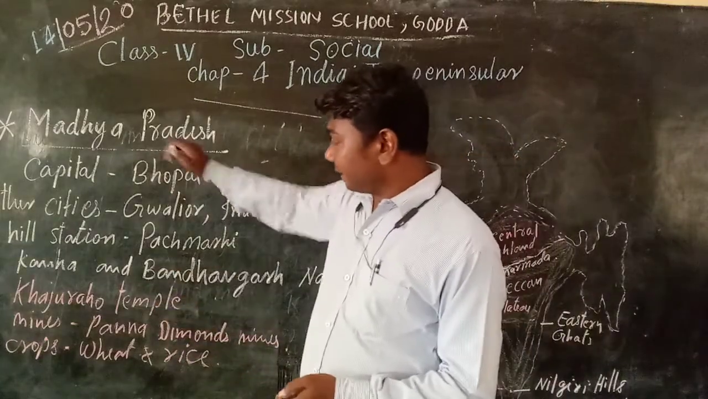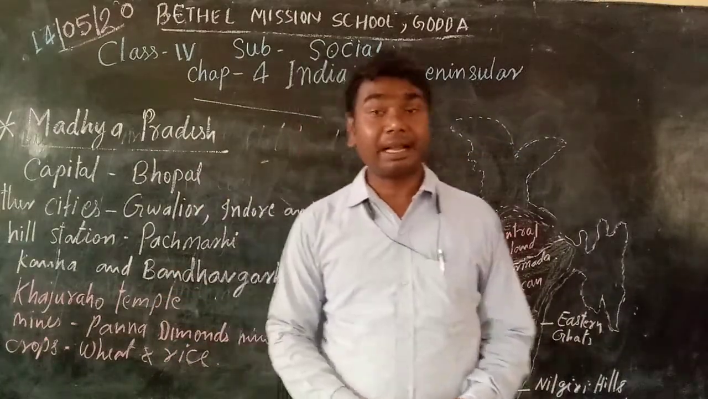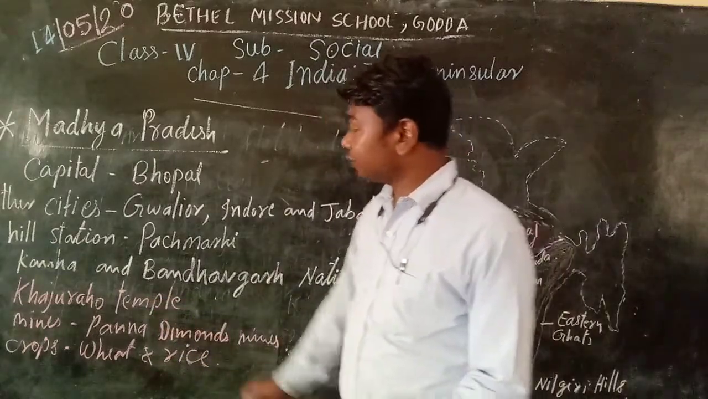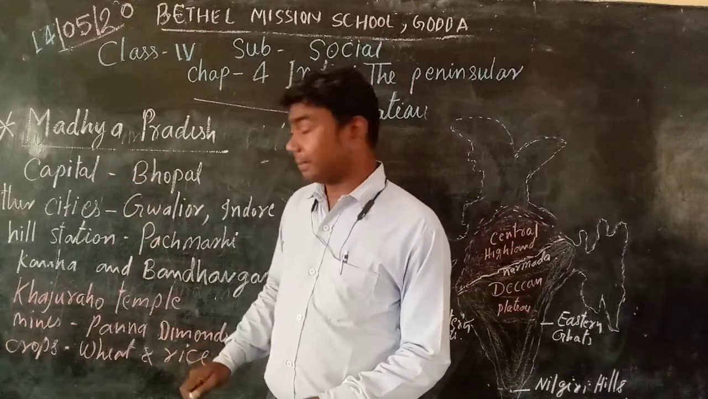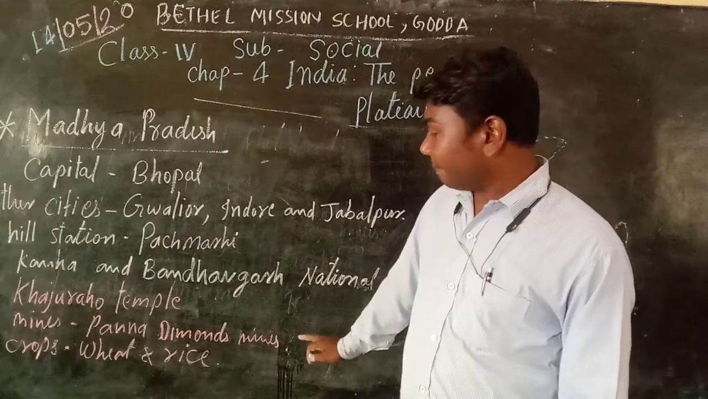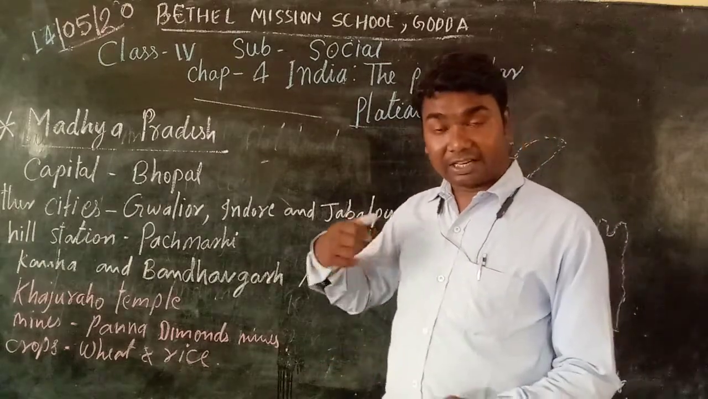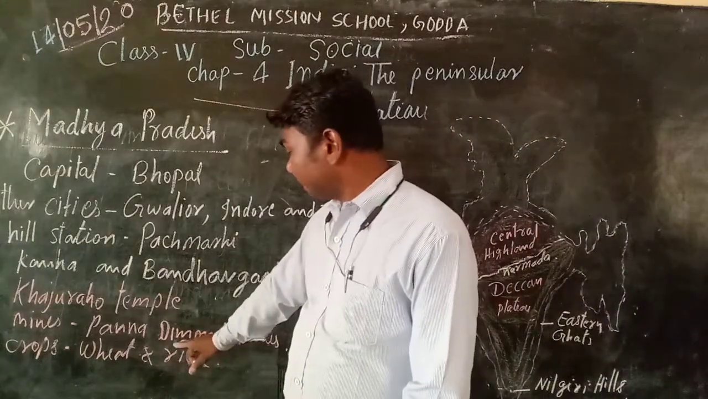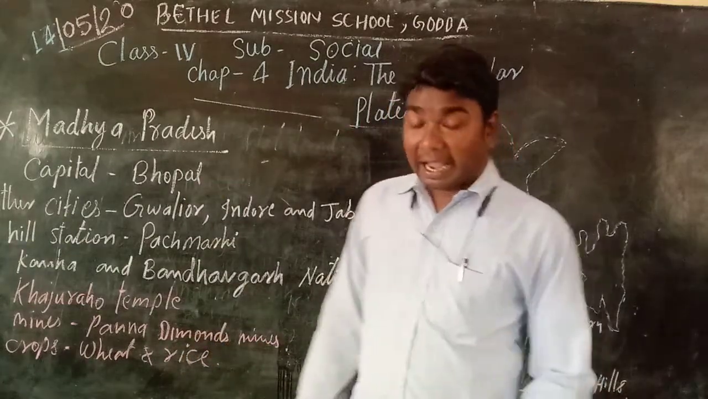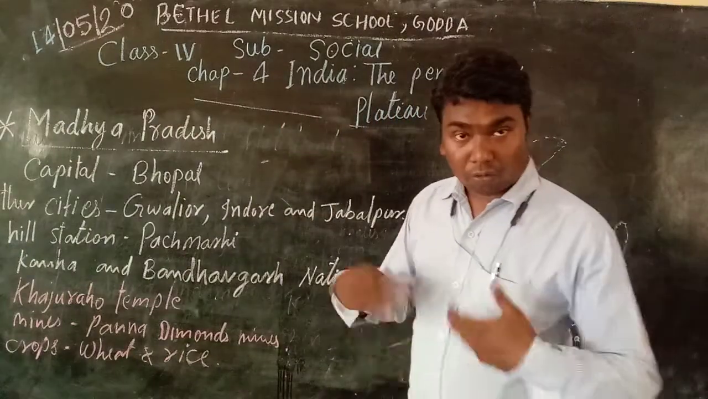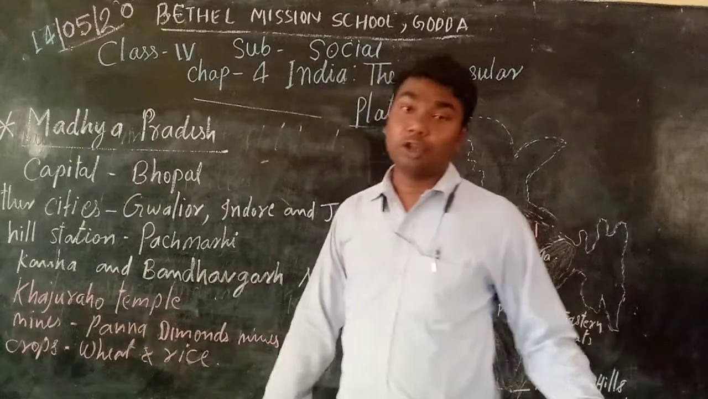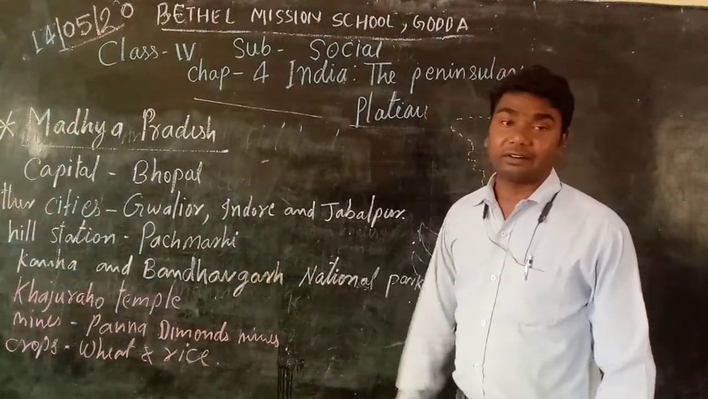And in Madhya Pradesh, there is one very famous temple named Khajuraho temple. Next, in Panna, diamond mines are where they dig out diamonds. Diamond mines are famous in Madhya Pradesh. They grow many types of crops, but mainly they grow wheat and rice.